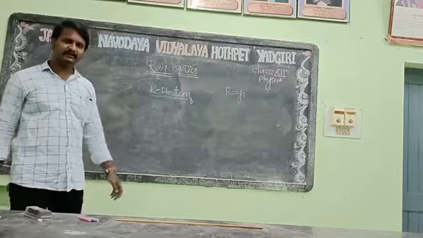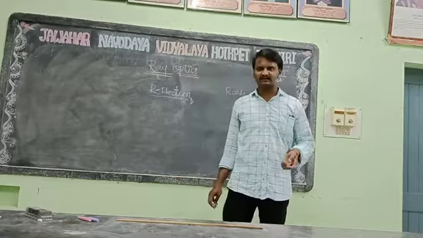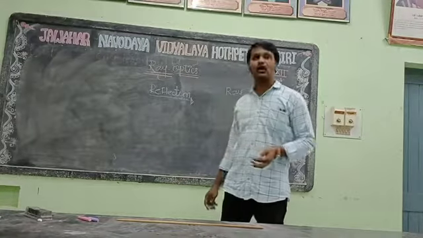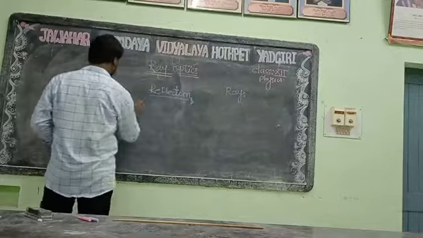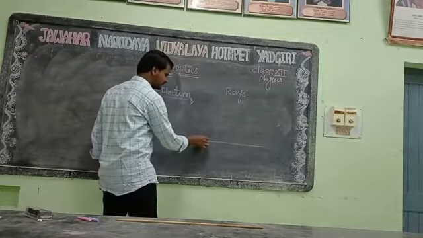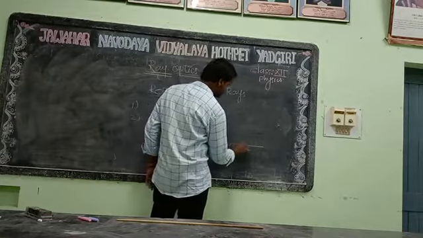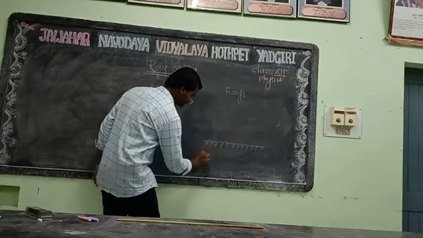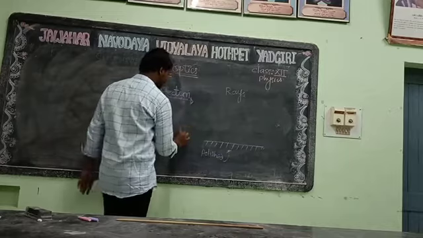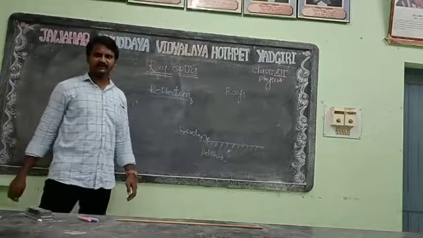For reflection to happen, there are some rules, which you studied in 10th class, the laws of reflection. There are two laws of reflection, first and second. So we can draw some figure. Just consider there is a plane mirror here. One side is a polished surface, and this is the reflecting surface.